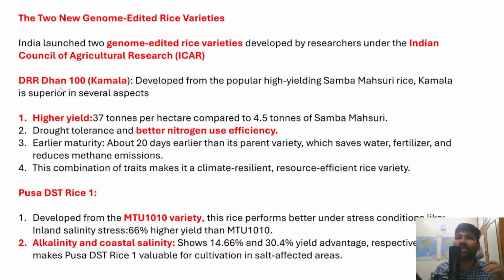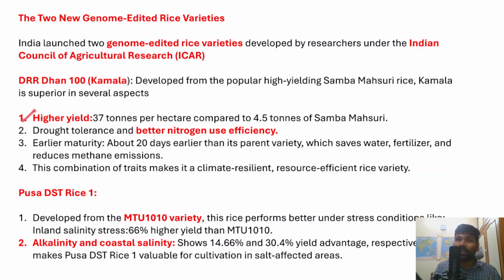Now we'll understand the variety called Kamala. It has been developed from a popular high yield rice variety called Samba Masuri, a traditional high yielding rice variety in India. Kamala has been developed from this already existing rice variety. However, it has several benefits and advantages for the farming community, so we'll understand what those advantages are.